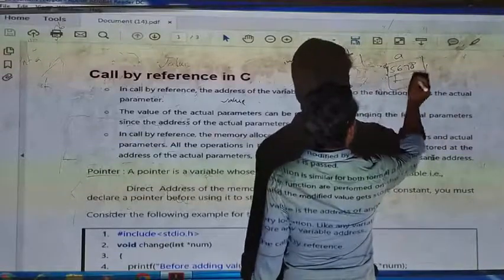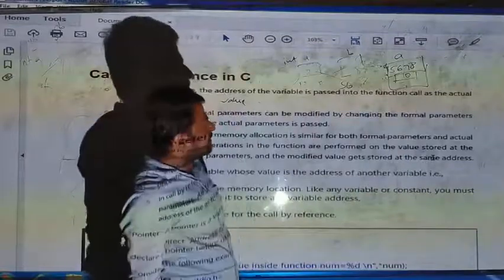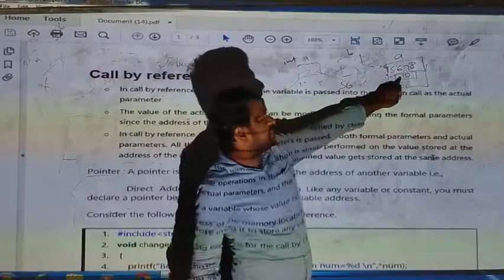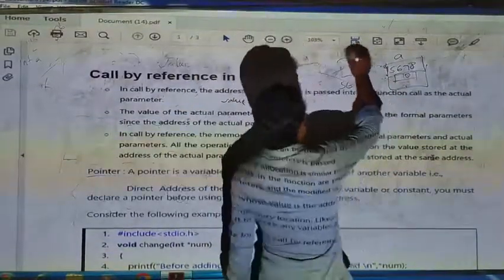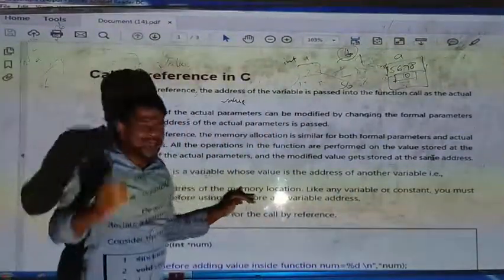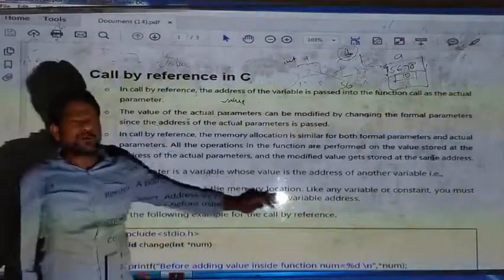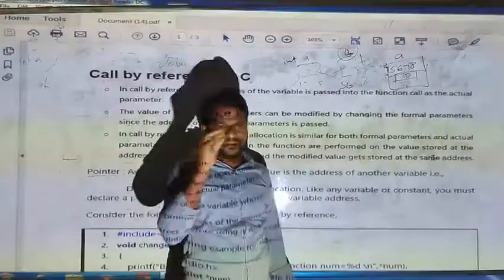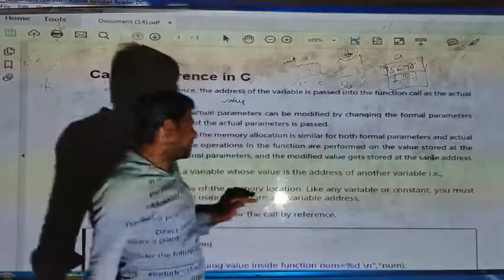In this 5678, if I am giving 10, that will be stored. It means the address of another variable. You can think of it as b, right? So a pointer is a variable whose value is the address of another variable, or the direct address of the memory location. It addresses the memory location, and the reference will be given by that variable.